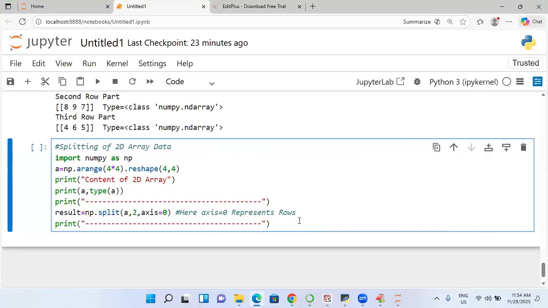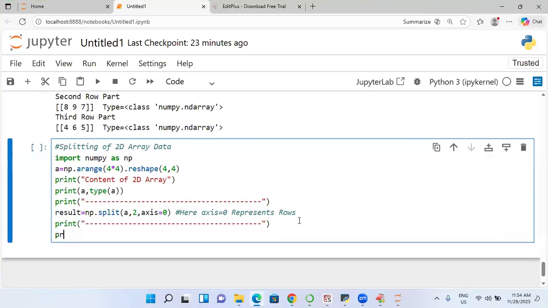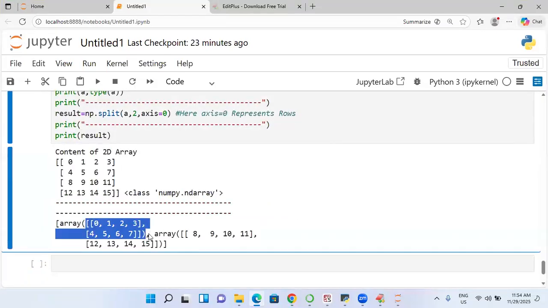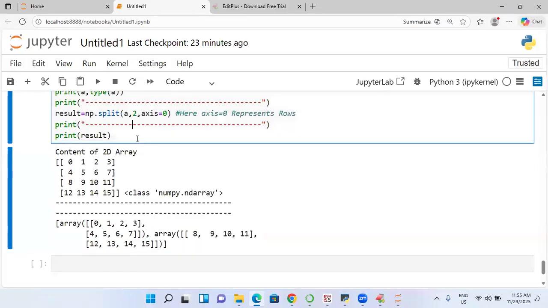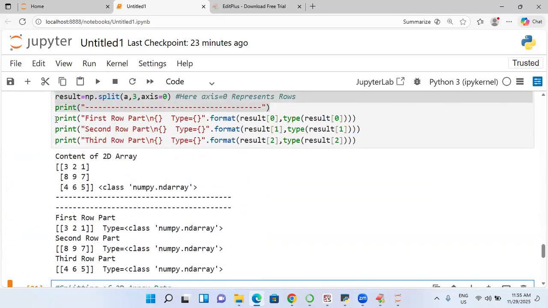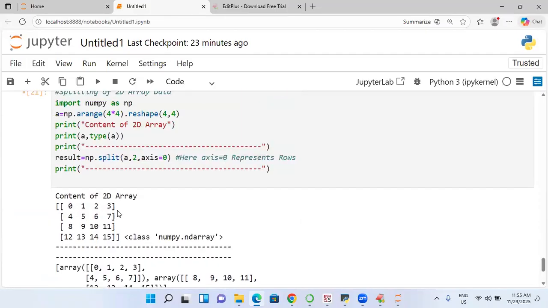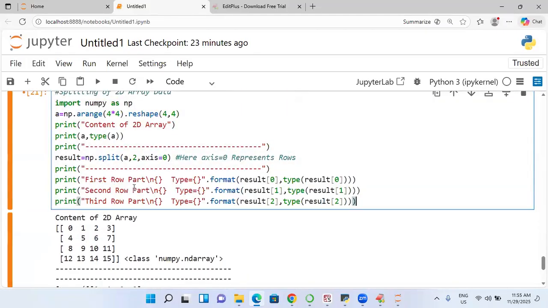You can do this kind of thing with indexing mechanism also. Print of what I can say? Result. So you see this kind of thing. This is called one type of array. This is called one more type of array. Are you following me? So if you want to print it, first row and then second row I will take up. In this case, I will keep one special line.